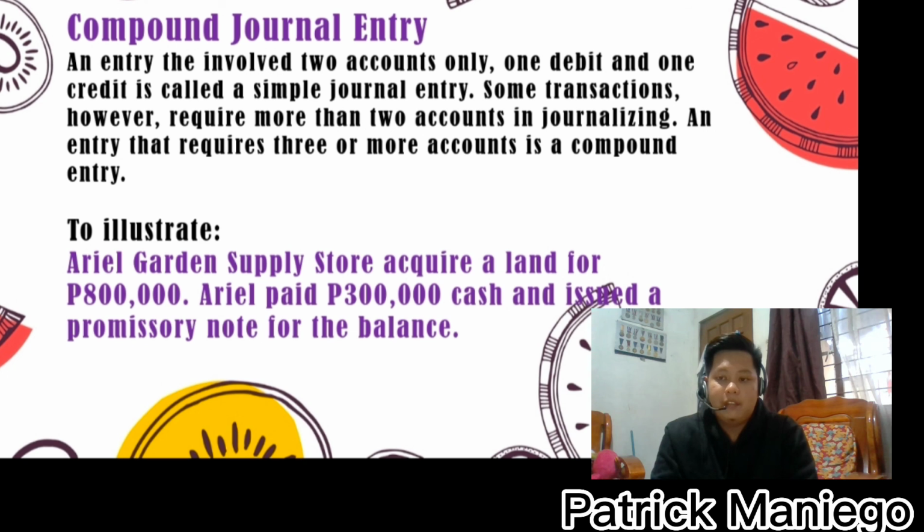A compound entry is actually a combination of two or more simple journal entries. But rather than recording numerous separate journal entries for a single accounting event, it is preferable to merge them into a single compound entry because it saves time and keeps the related debits and credits in one place in the journal. To illustrate, Ariel Garden Supply Store acquired a land for 80,000 pesos. Ariel paid 300,000 pesos cash and issued a promissory note for the balance.